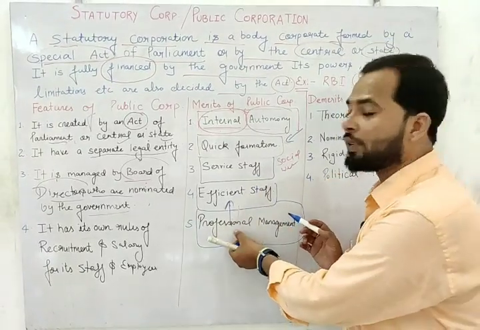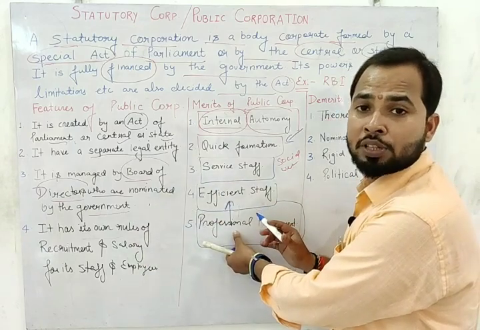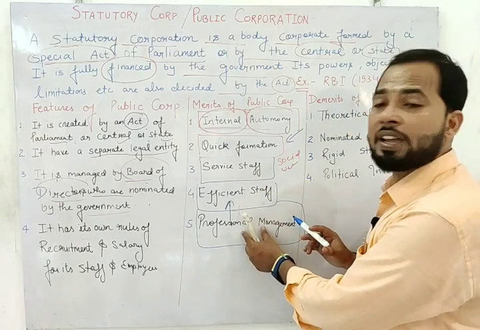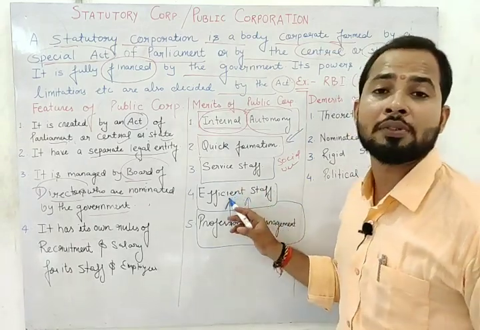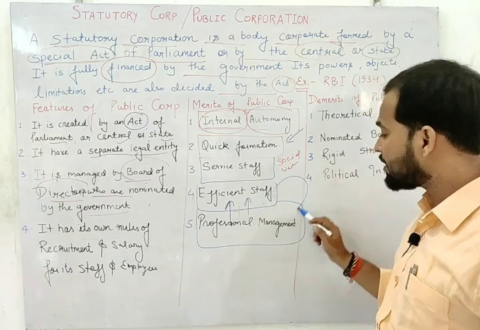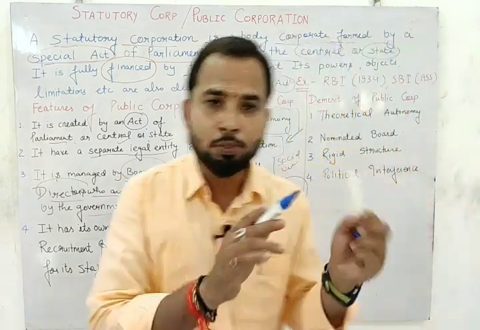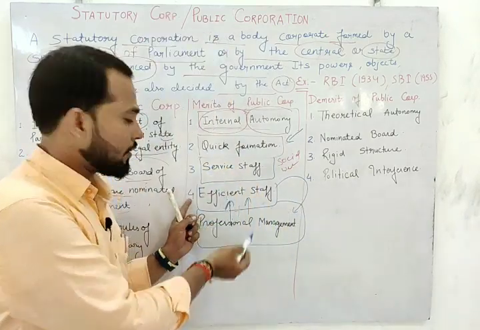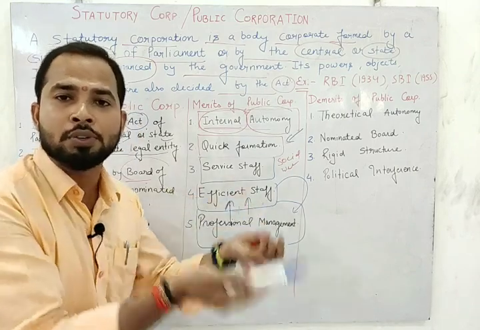When we have professional staff, because recruitment is done according to our own rules and regulations, no outsider has the authority to interfere in the business. That's why we have professional management. And when we have professional management, we have efficient staff. And when we have efficient staff, simply we can say that we have professional management. So both things are interrelated. When we have efficient staff, we have professional management, and when we have professional management, we recruit efficient staff.